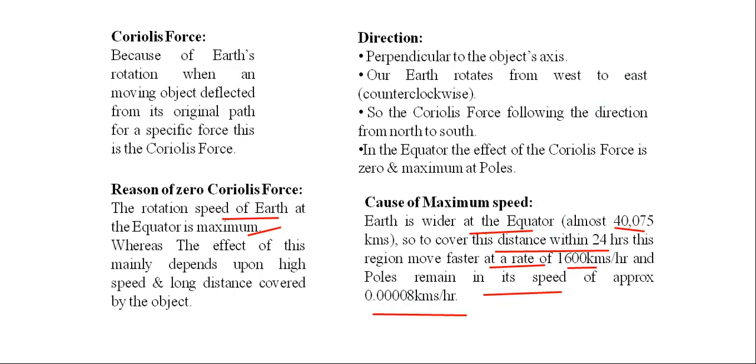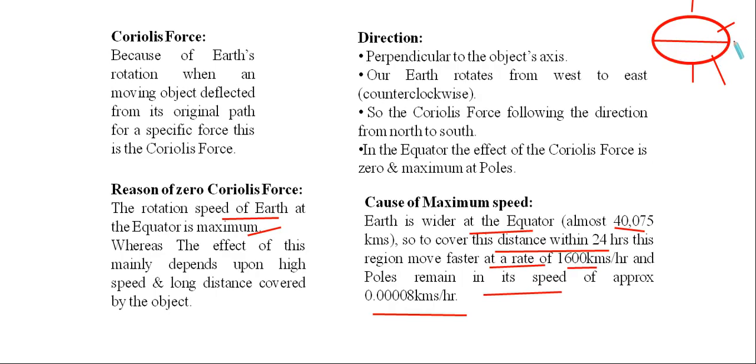So what is happening here? We all know that our Earth is an ellipse, and in the middle part we have our equator. With the help of this equator, we have two equal hemispheres, north and south. Here we have the poles. This is the north pole and this is the south pole. Here you can easily see that the equatorial part is wider.